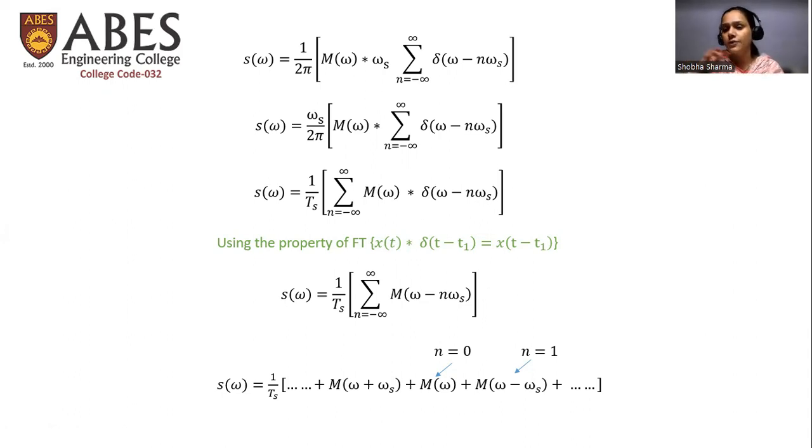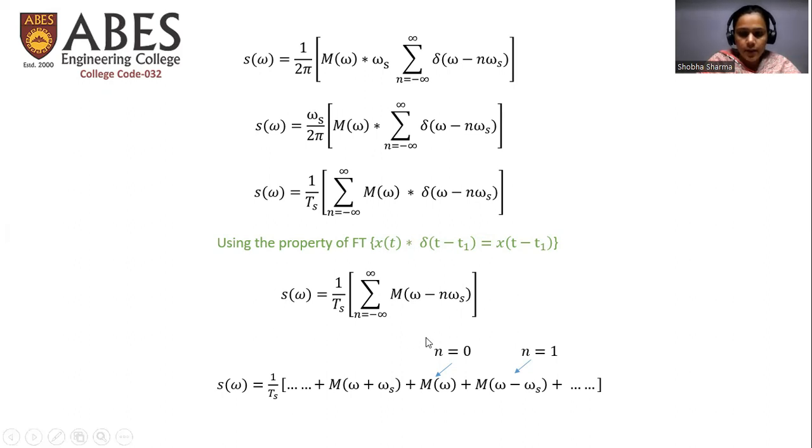Only we will get the values of that particular function at those points where the delta is defined. So using this property, we simplify this equation and we get this particular equation where we are getting the spectra, the frequency domain, centered at those particular frequencies where the delta function was defined.